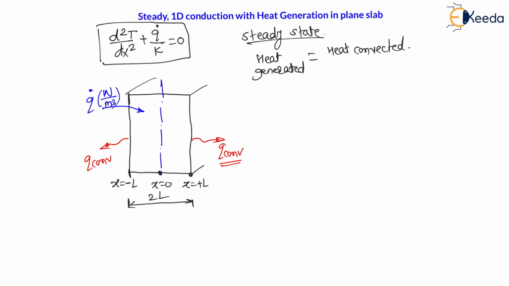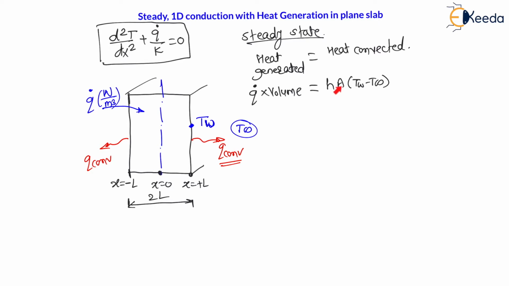So my dear students, heat generation Q dot is in watt per meter cube. If I multiply this with volume, that is meter cube, then the answer will be in watt. Therefore, heat generation rate Q dot into volume is the total heat generated, which is equal to total heat convected, which is hA. You have to consider the temperature of the wall, and heat is convected from the wall to the surrounding, which is at temperature T infinity. The convection is between the wall and the surrounding. Surrounding is at temperature T infinity and wall is at temperature T wall. Therefore, it will be multiplied by T wall minus T infinity.